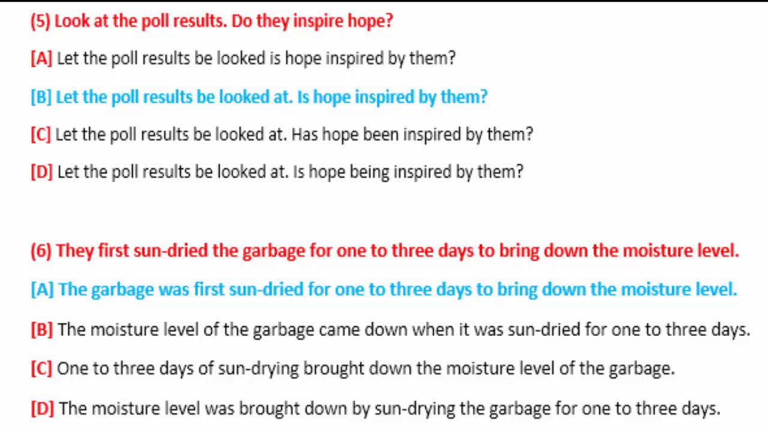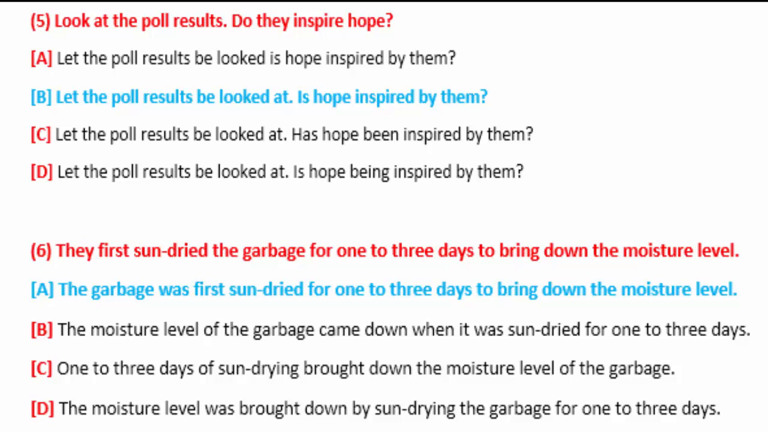Sentence number 6. They first sun dried the garbage for 1 to 3 days to bring down the moisture level. As when conducting the test, I told you that a bigger sentence like this one should not be considered as a whole, but only the first 3 elements: subject, verb and object. So when we see they first sun dried the garbage, they is the subject, sun dried is the verb, the garbage is the object.